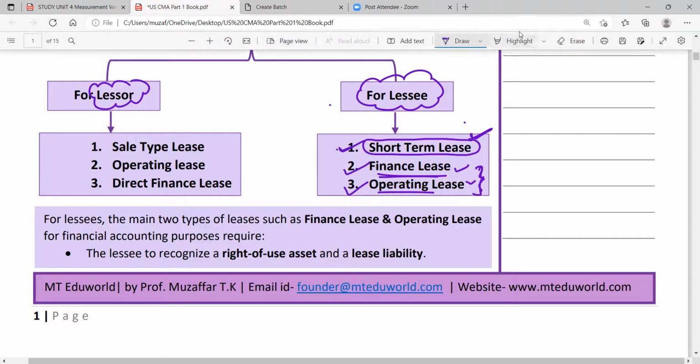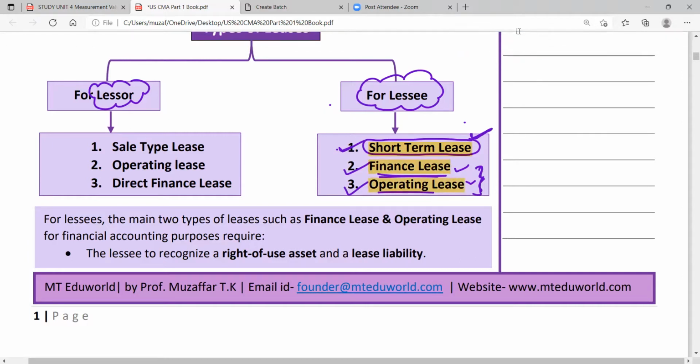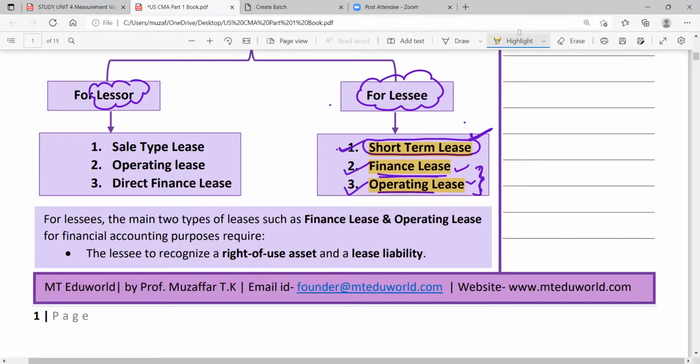First one is short term lease, second one is finance lease, and third one is operating lease. Come on everyone, there are 3 types of leases for lessee. How many? 3. First short term, second finance, third operating. Very good. Now we'll talk from the lessor's point of view.